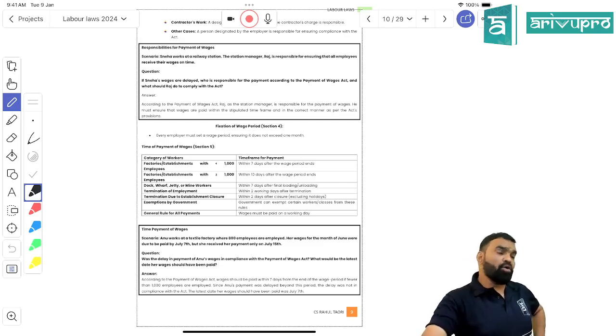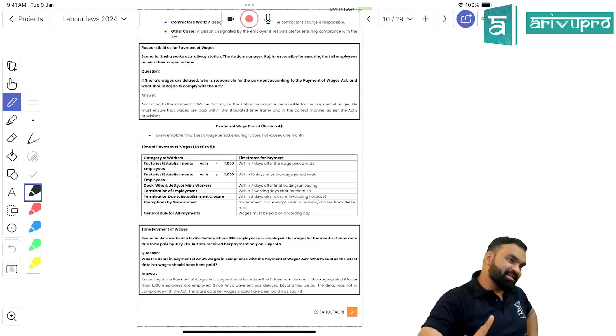Now you have to pay all the expenses borne by me on 5th October only, otherwise I am going to sue you under the Payment of Wages Act. Can I sue them? Yes or no? Why no, students? Because it is a special expense, and special expenses are not covered by the Payment of Wages Act. Got my point, students? Is it clear?